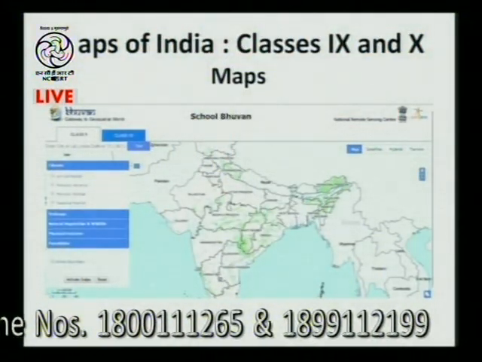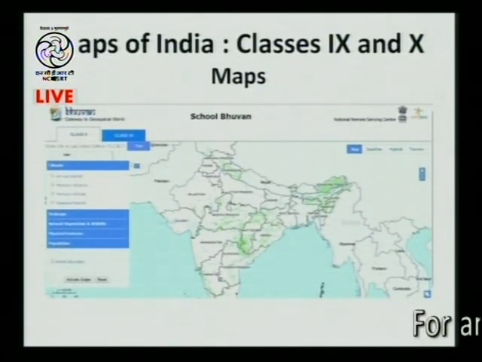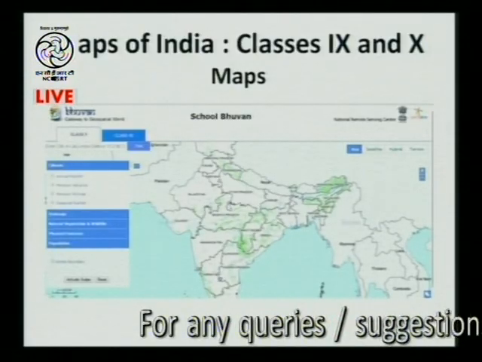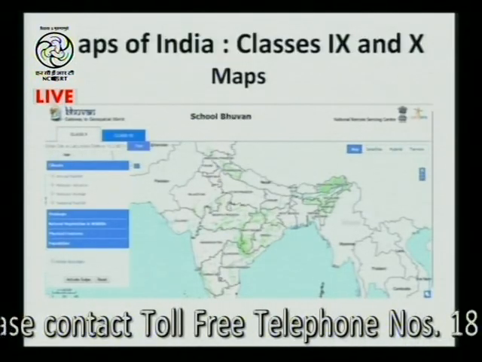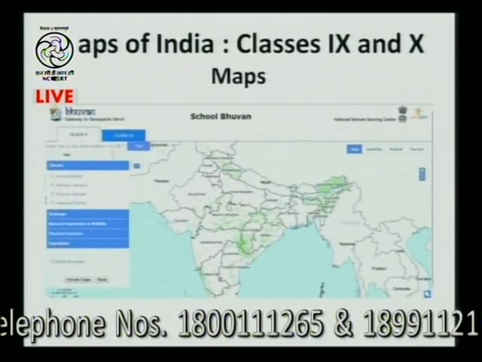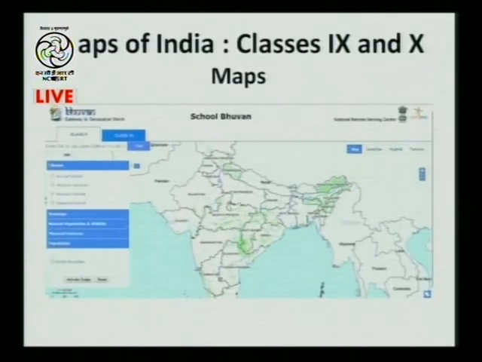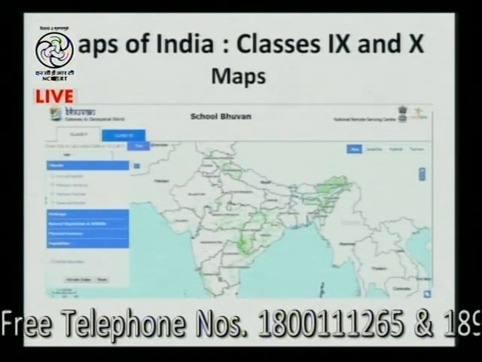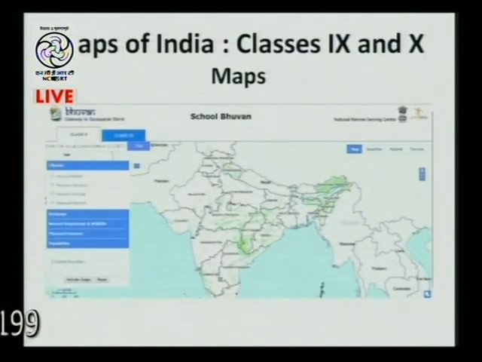So a child can keep on clicking them, and as soon as the tick appears over there, the same thing is reflected on the map. If at any point you feel that the map is crowded, you simply have to remove the click, and immediately the map becomes lighter. Because if there are fewer features, then it becomes easier for a learner to understand all those things. Beside this, if you look at the same map, on the right hand corner also, a few symbols have been given, where it says map. Map means the map which has appeared over here with all the political boundaries.